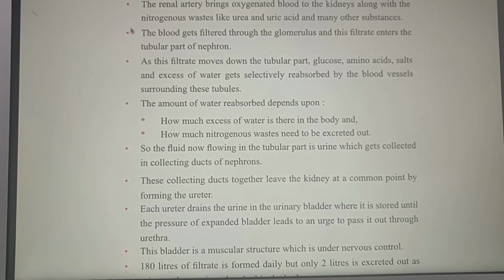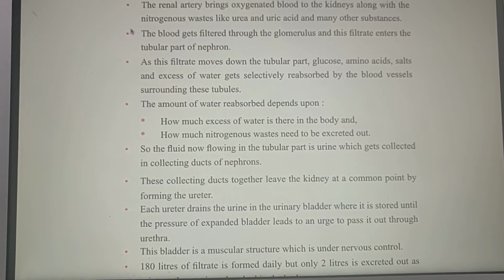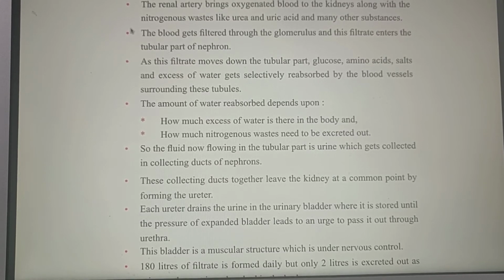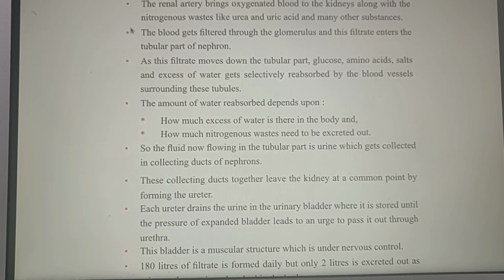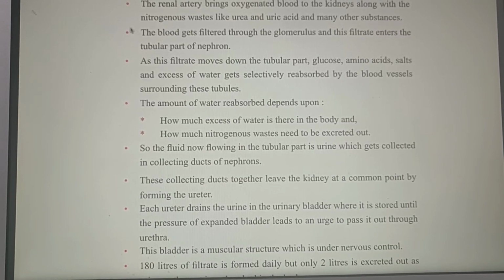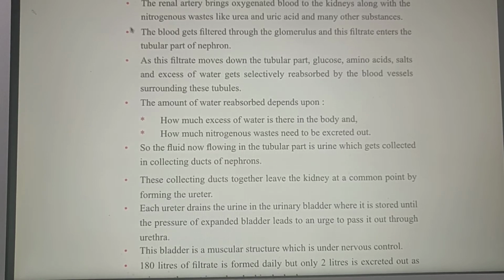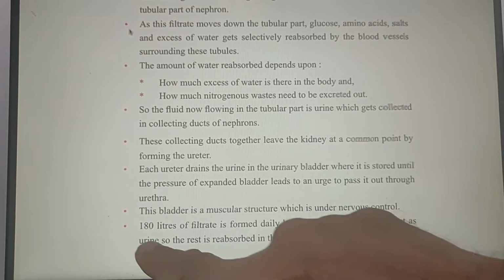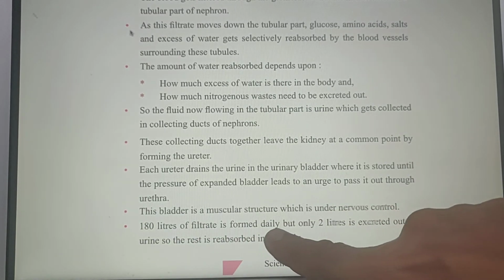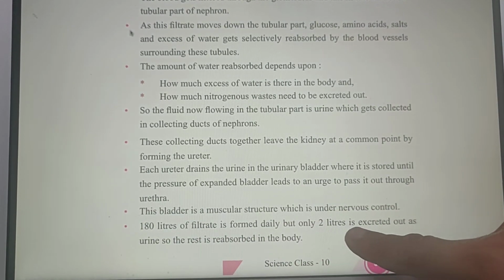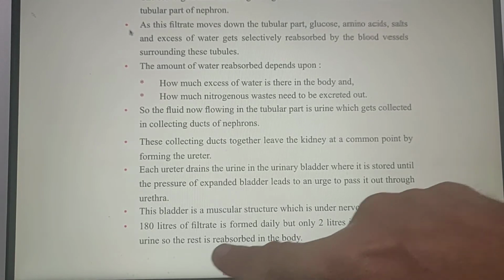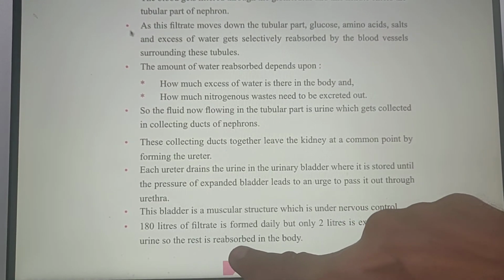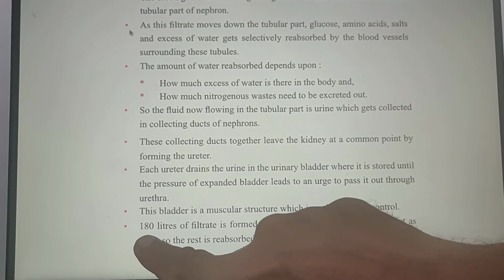Each ureter drains the urine in the urinary bladder, where it is stored until the pressure of the expanded bladder leads to an urge to pass it out through the urethra. This bladder is a muscular structure which is under nervous control. 180 liters of filtrate is formed daily, but only 2 liters is excreted out as urine, so the rest is reabsorbed in the body. This point is important.